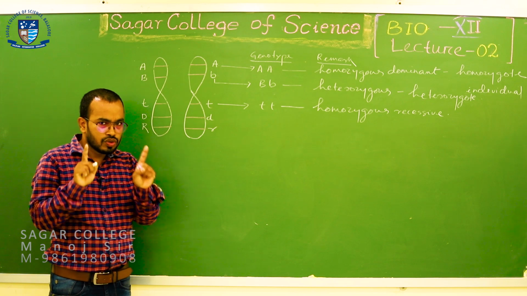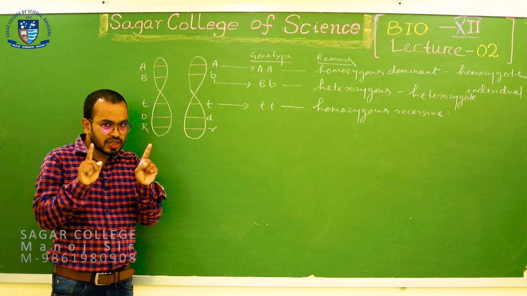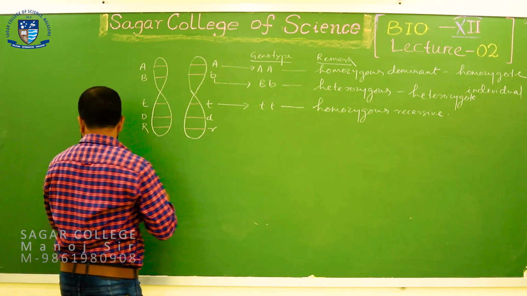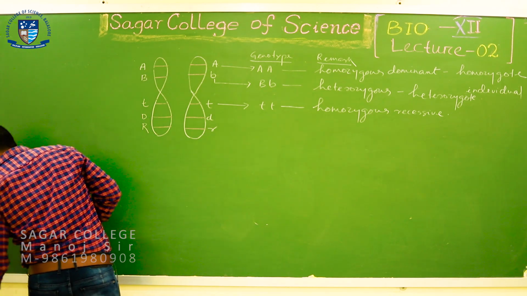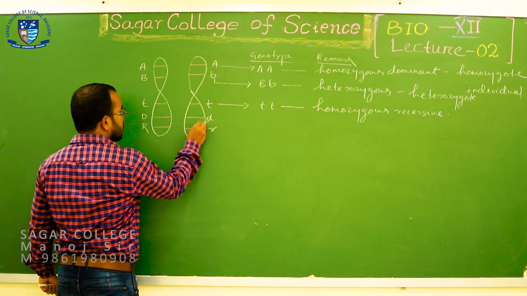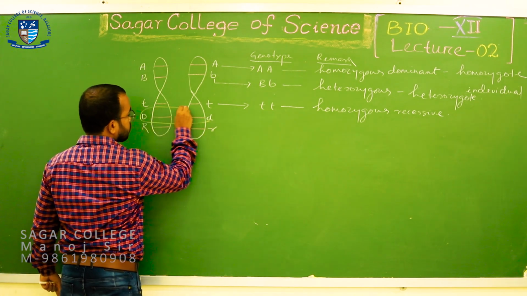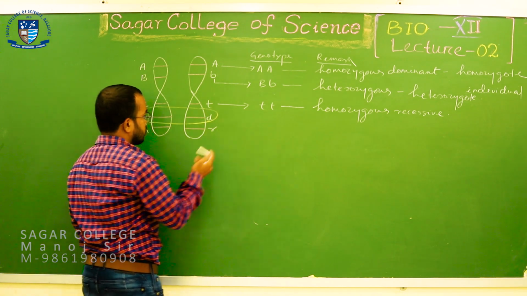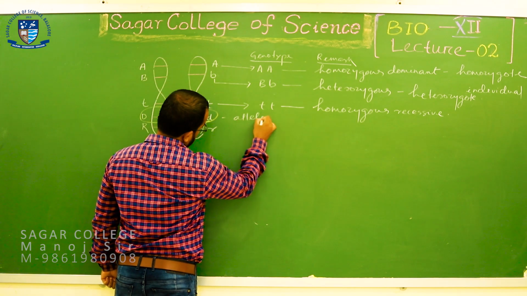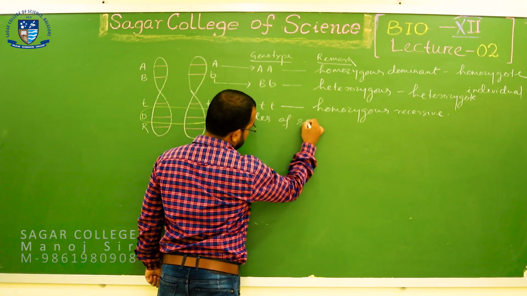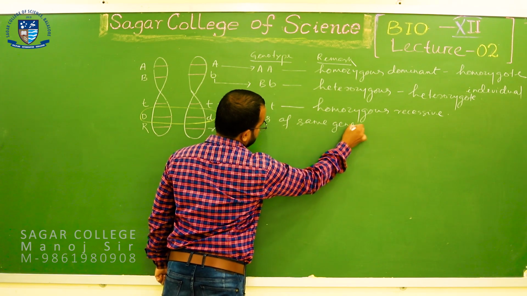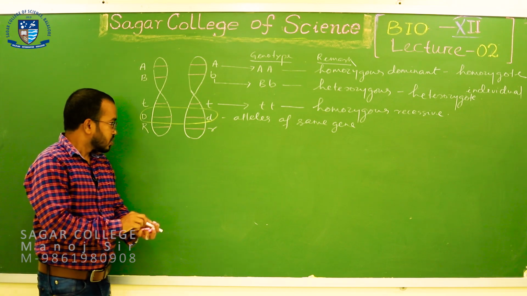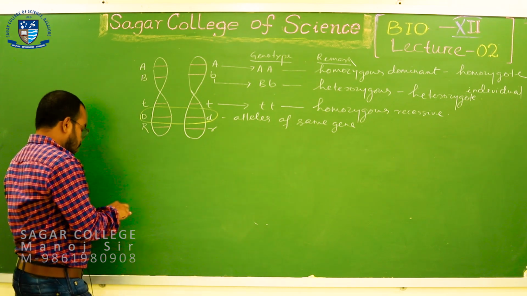Now, try to see the difference between alleles of the same gene and alleles belonging to different genes. So, in these combinations, these two alleles are of the same gene, alleles of the same gene pair, and for these two combinations, what will it be?